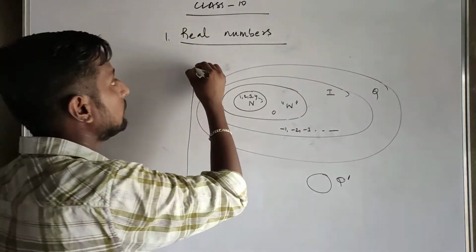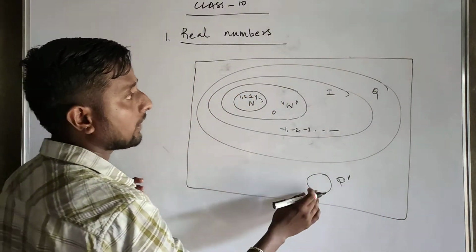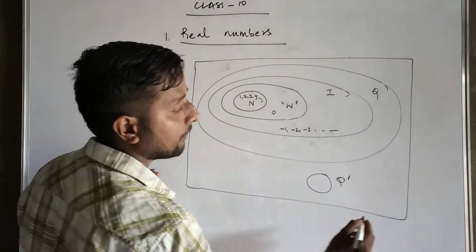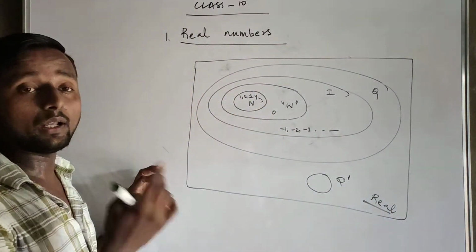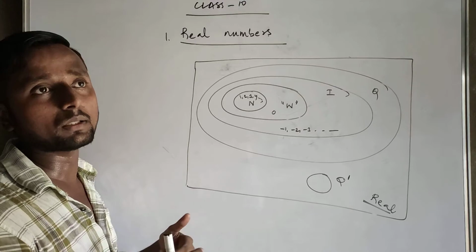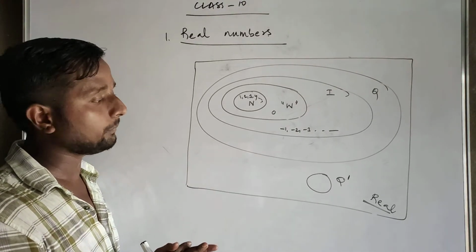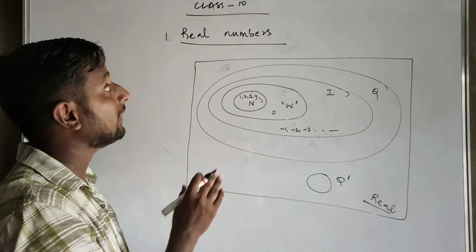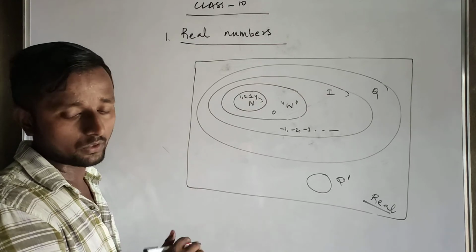Now, all together, Indians and foreigners, we can call real numbers. Talking about the world, all countries come under the world. So real numbers is the largest set of numbers. Okay, got it? Okay, thank you.